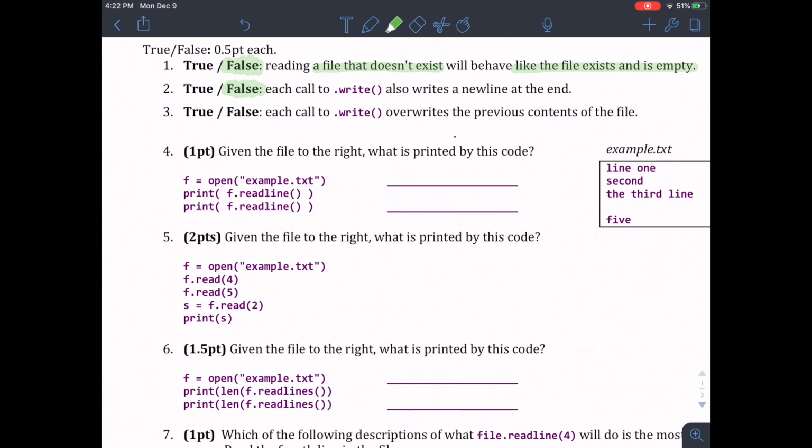True or false, each call to dot write overwrites the previous contents of the file. This one is also false. This is a special case. Remember that you have to have opened up the file in specifically W mode in order for every call to dot write to overwrite the previous contents. If you were to change this to A mode for append, then every call to dot write actually wouldn't overwrite the previous contents of the file. It would append to the end instead.